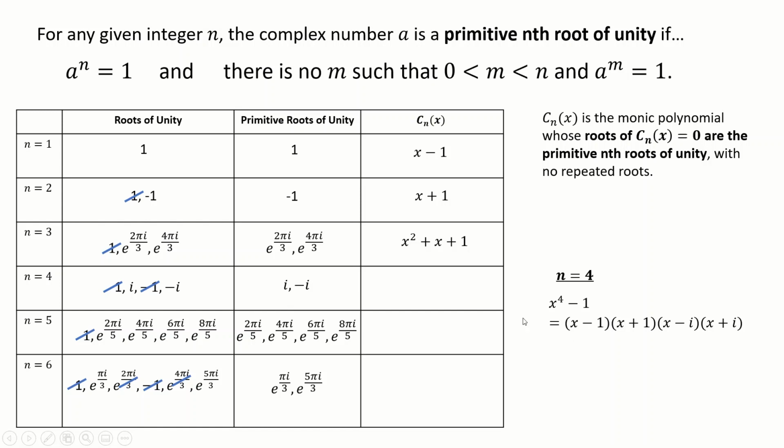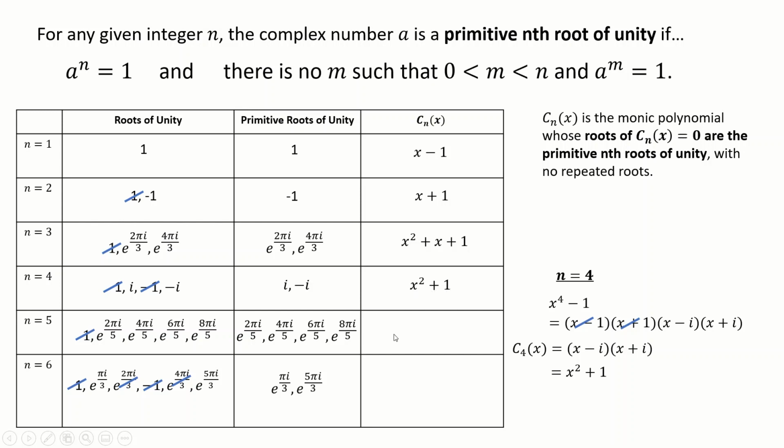I know that 1, i, minus 1 and minus i are roots, so it's going to go like that. But I'm going to cancel my 1 and negative 1 roots, leaving me with x minus i, x plus i, which I can multiply to x squared plus 1. However you show it, as long as it's clear, you get what they want in the question, which is C4 of x is x squared plus 1.